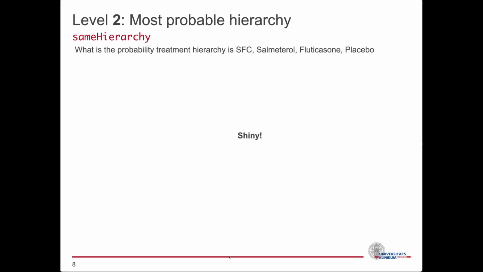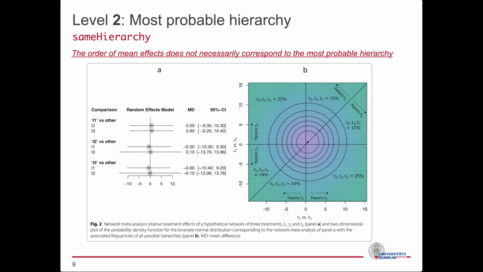But we showed in the BMC 2022 paper, mean effects don't necessarily give the most probable hierarchy. So we should have this in mind when interpreting NMA results. In this example, the hierarchy of mean effects is T3, T2 and then T1. But as shown in the density plot function, it has only 15% probability against alternative hierarchies with 25% probability of being true.